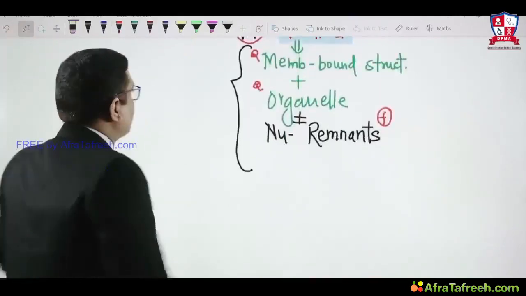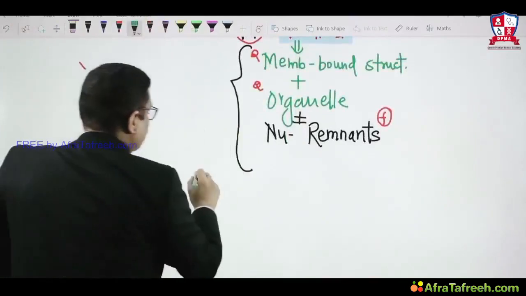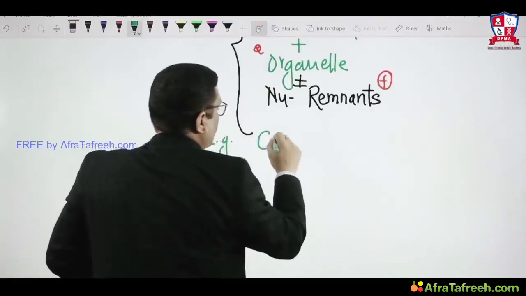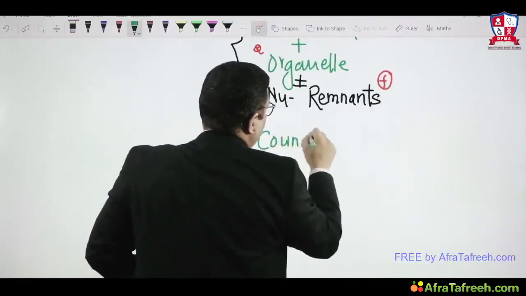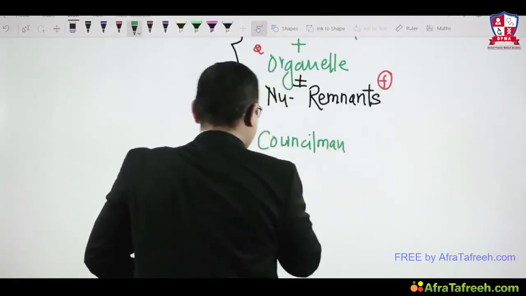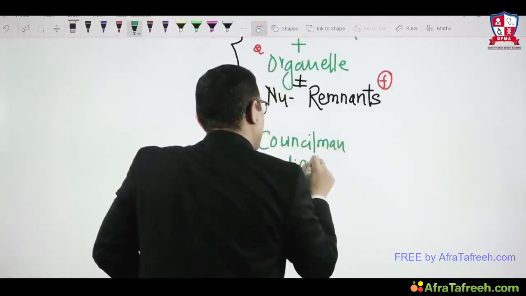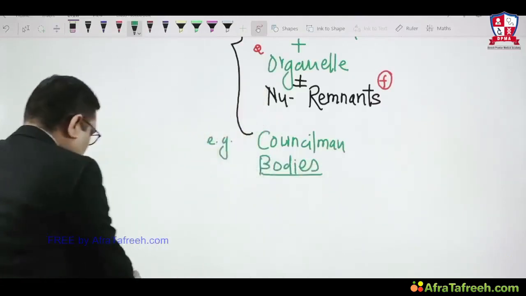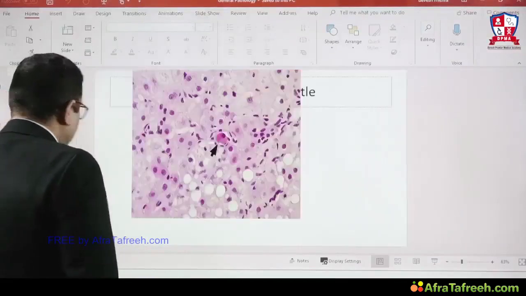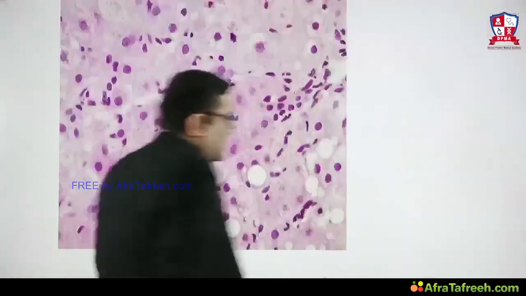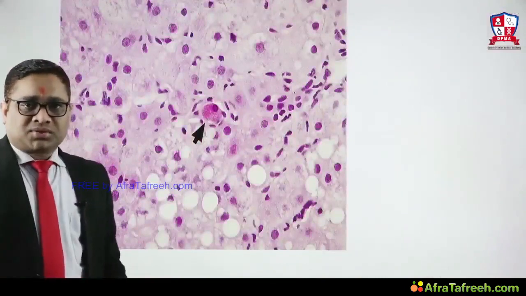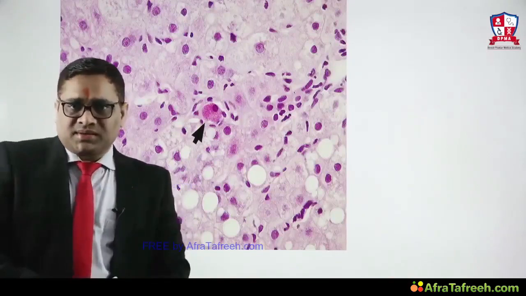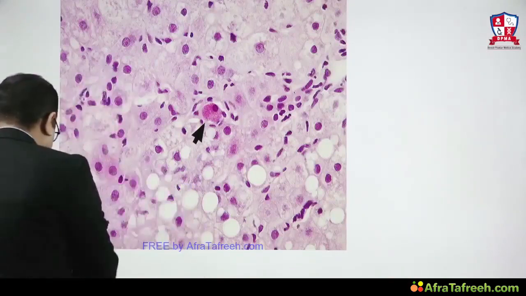Now, what is an example of apoptotic bodies? As I have discussed already, in viral hepatitis you will see Councilman bodies. So Councilman bodies are an example of apoptotic bodies, right? Why I wanted to emphasize Councilman bodies is because in your exam, when the examiner asks how to identify Councilman bodies, it will not be that easy a question. So how will the examiner ask a question like this?